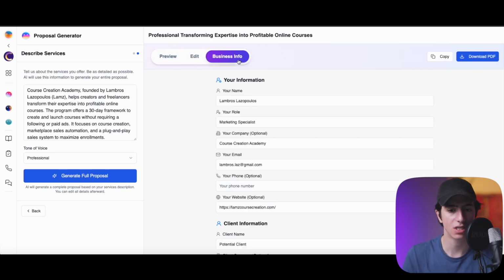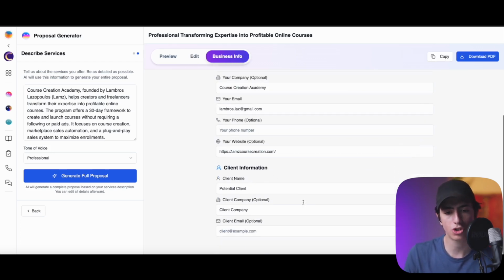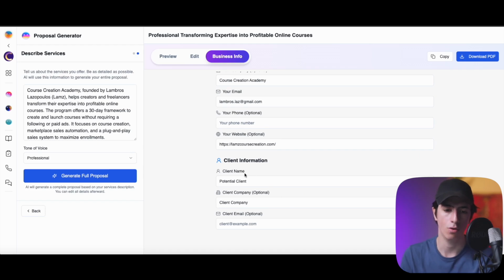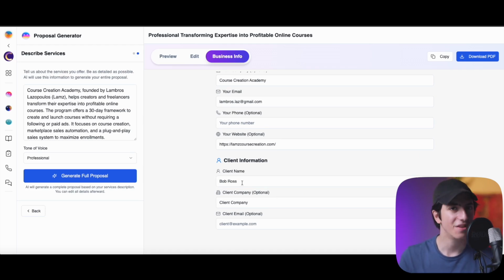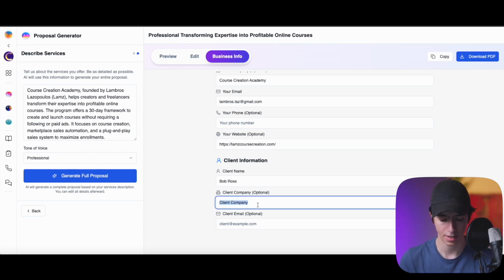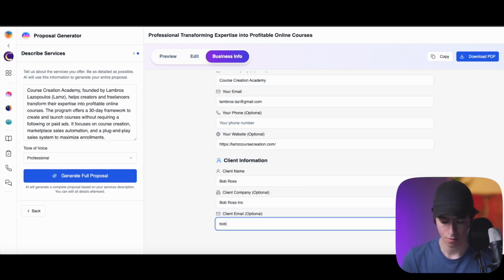And if we click on business info, you can see that we can, of course, go ahead and change all of the business info. For example, the client name, let's say that it would be Bob Ross, right? Kind of difficult to have Bob Ross as a client because he has died. But okay, let's say client name is Bob Ross and the client company would be Bob Ross Inc., right? And the client email, bob.ross@legend.com.